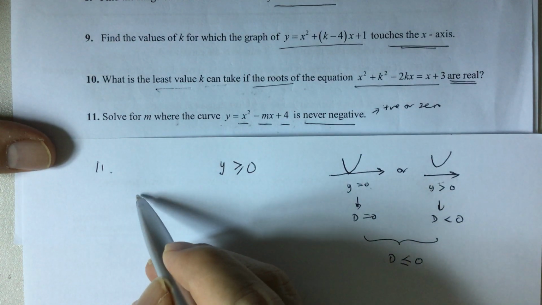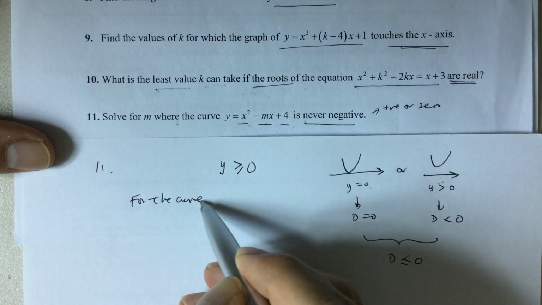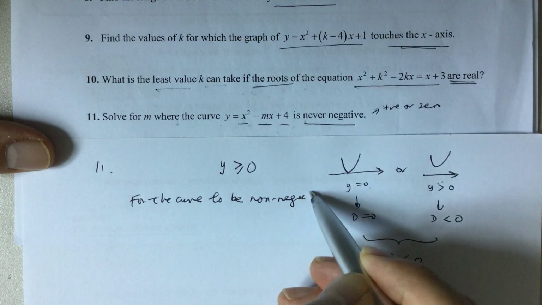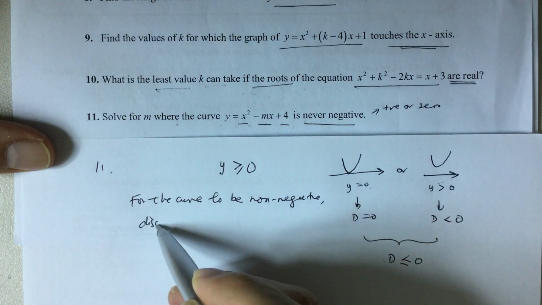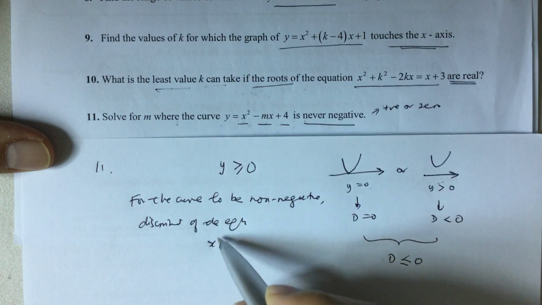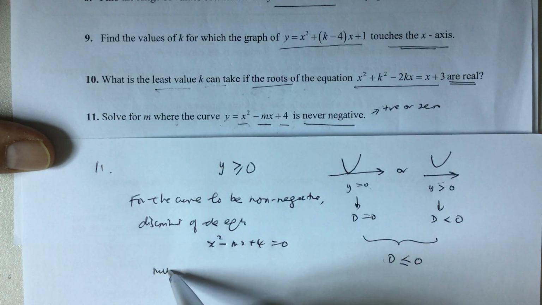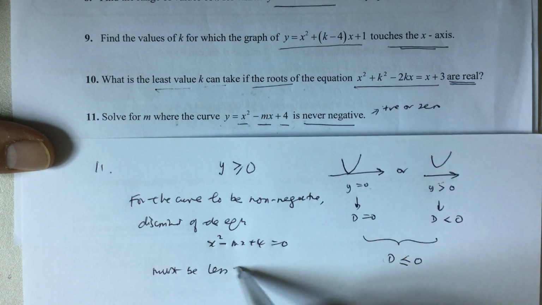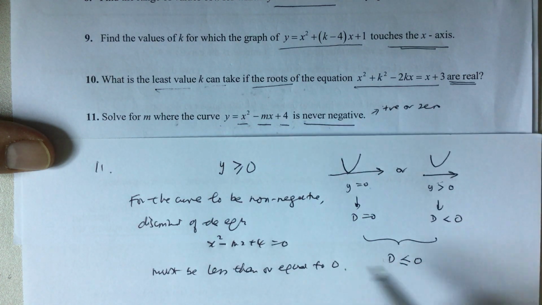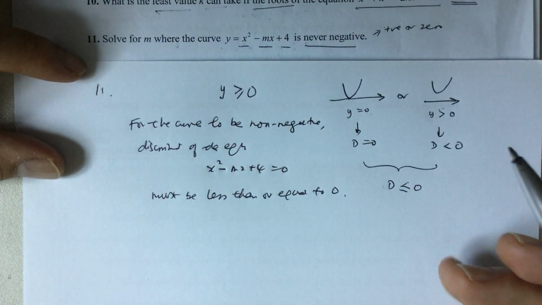So for the curve to be non-negative, the discriminant of the equation x squared minus mx plus 4 equals 0 must be less than or equal to 0. Alright, that is the conclusion that we have.